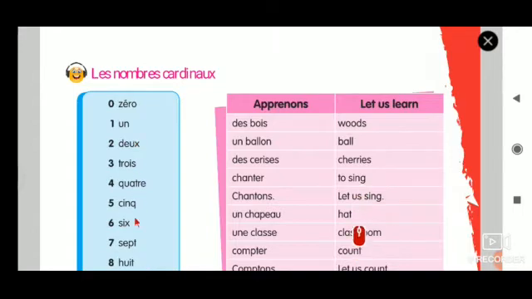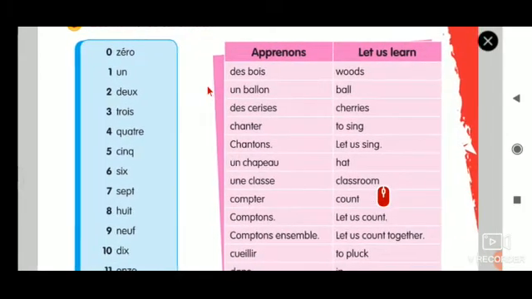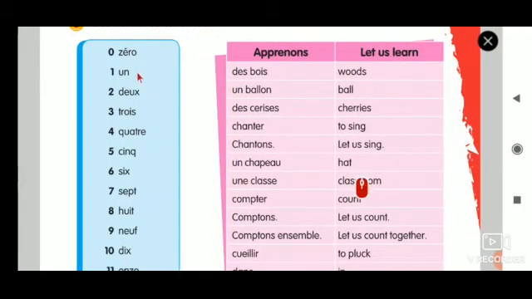Please repeat the title once again, les nombres cardinaux. Should I pronounce the X? No, so I have to stop with U here. Les nombres, I have to stop with E here. Les, I can stop with S. Les nombres cardinaux. We'll revise once and we will continue. 0, 1, 2, 3, 4, 5, 6, 7, 8, 9, 10.